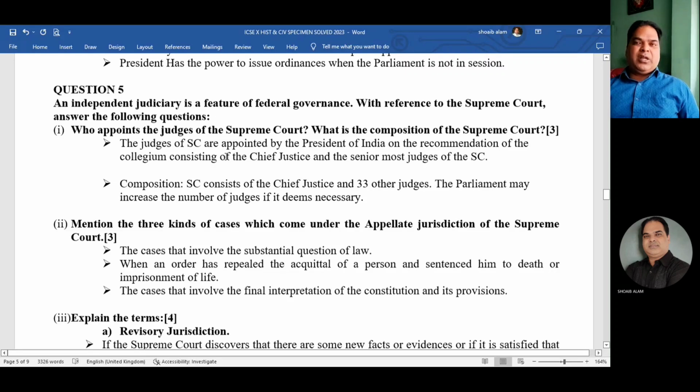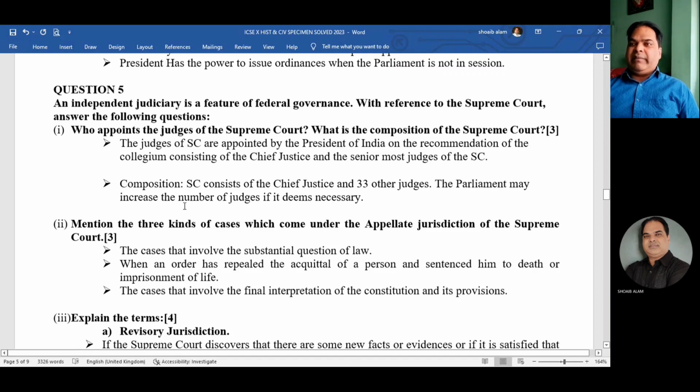That means the President of India appoints the judges of the Supreme Court after consulting the senior most judges of the Supreme Court. Four senior most judges of the Supreme Court. Even the Chief Justice is also consulted. What is the composition of the Supreme Court? The Supreme Court consists of the Chief Justice plus 33, that means at present 34 including the Chief Justice.